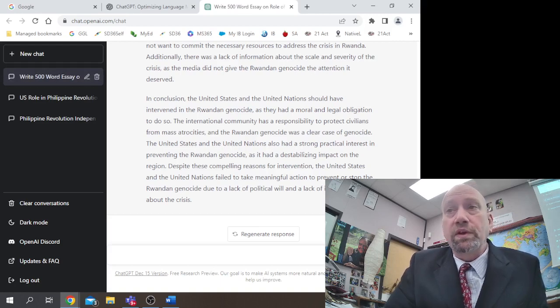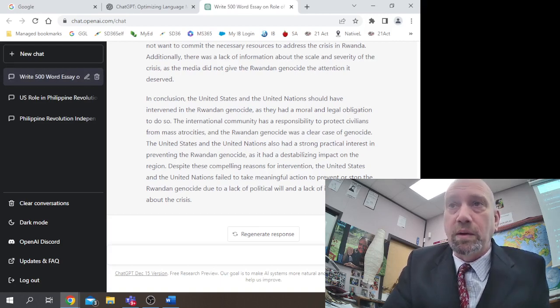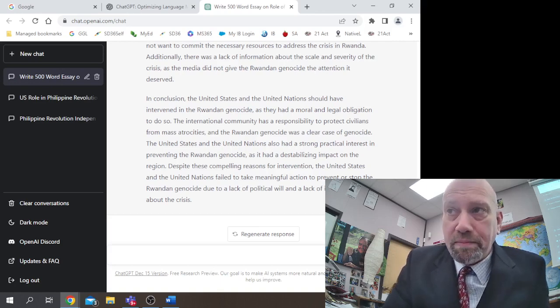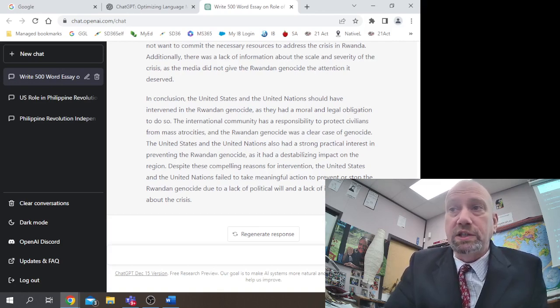In conclusion, the United States and the United Nations should have intervened in the Rwandan genocide as they had a moral and legal obligation to do so. The international community has a responsibility to protect civilians from mass atrocities. The Rwandan genocide was a clear case of genocide. The United States and the United Nations also had a strong practical interest in preventing the Rwandan genocide. It had a stabilizing impact on the region. Despite these compelling reasons for intervention, the United States and the United Nations failed to take meaningful action to prevent or stop the Rwandan genocide due to a lack of political will and a lack of information about the crisis.